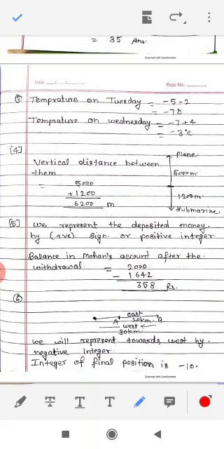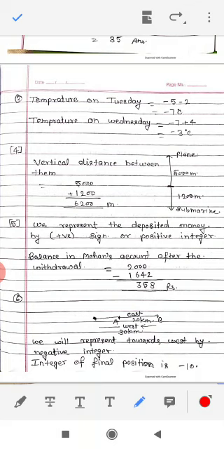Question number 5. Mohan deposits 2000 in his bank account and withdraws 1642 from it the next day. If withdrawal of an amount from the account is represented by a negative integer, then how will you represent the amount deposited?